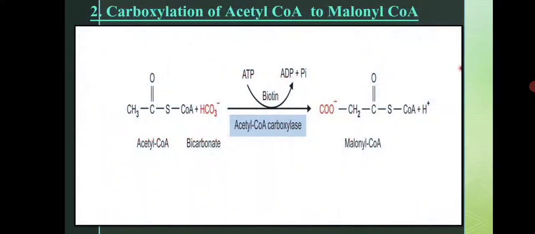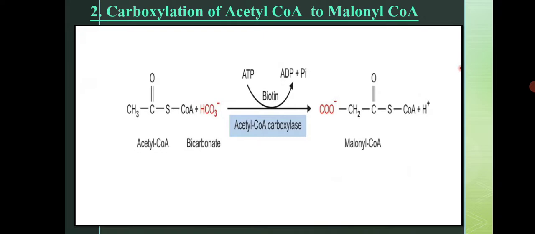The next step, the second step involved in the synthesis of fatty acid, is carboxylation of acetyl CoA to malonyl CoA. Now we have got the acetyl CoA. In the first step we got the acetyl CoA from the mitochondrial matrix into the cytosol, and we know that the synthesis process takes place in the cytosol.